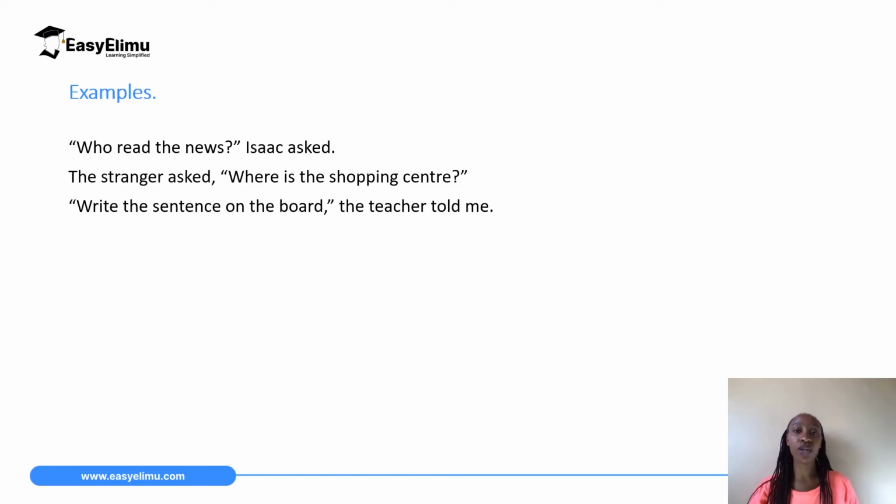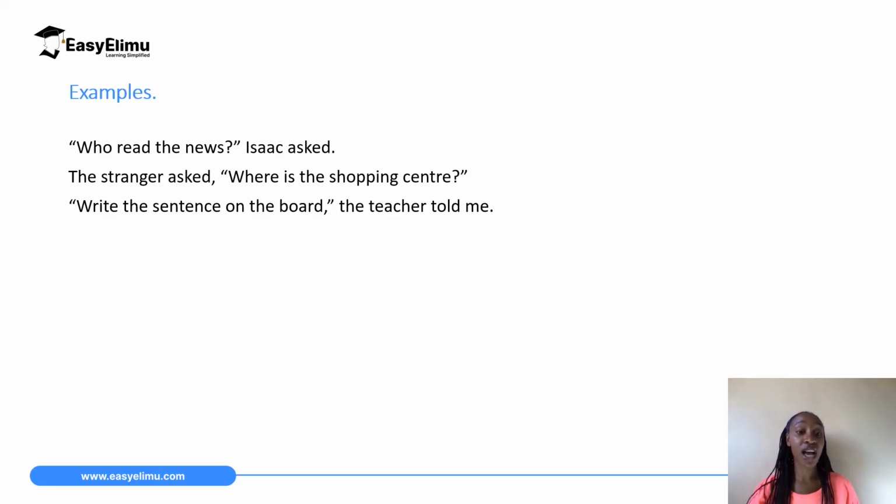So we can have a look at a few examples for further practice. The first sentence: "Who read the news?" Isaac asked. So in this sentence, we have started with the direct quotation and then the explanatory words. The first thing to check is the punctuation mark in the direct quotation. "Who read the news?" In this case, it is a question mark. It is enclosed with the quotation marks. And then the explanatory words, Isaac asked, followed by a full stop.